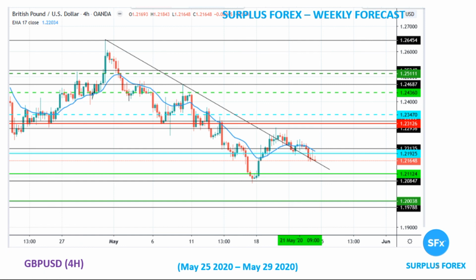That will be my entry, and my first target will be 121.12 and second target will be 120.03. On the reverse side, if it starts rising, breaks the old pivot point, and makes a good test at 123.47, I'll make my entry at 123.47, first target 124.36, second target 125.11.